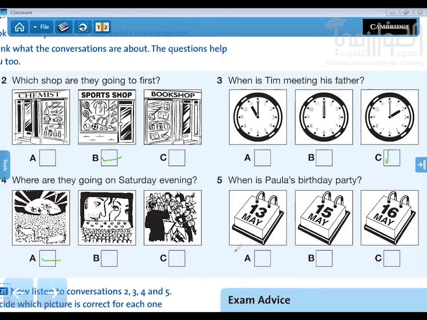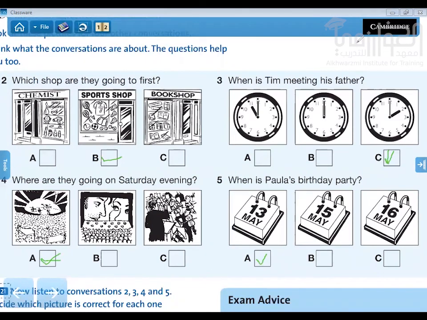And then 5, the correct answer is A again, is 13th May. So these are the answers. Here is C. Let me mark it very well. And this is A. Very good. So B, C, A, and A again.